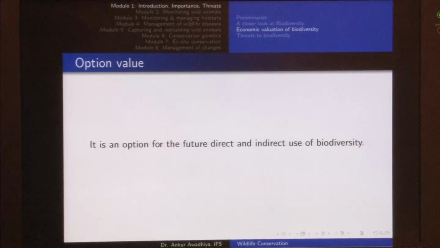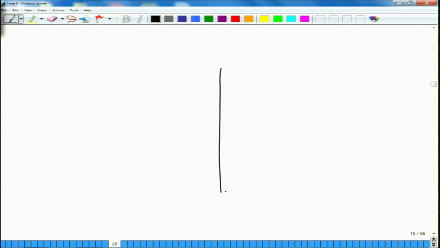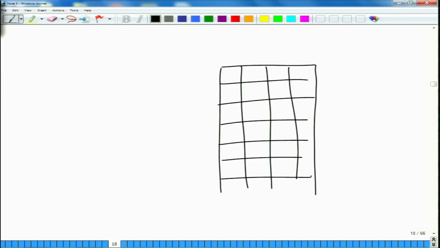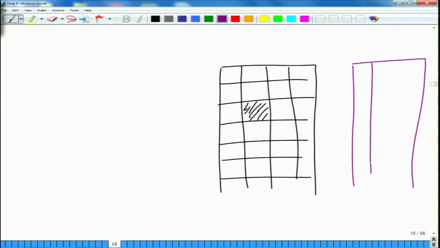Now, to give an example, suppose we have a large, high rise building that has a number of apartments. Suppose I like this apartment and I would want to purchase it, but I am not very certain whether I should purchase it right away or whether I should purchase in a nearby apartment that also has a number of flats.